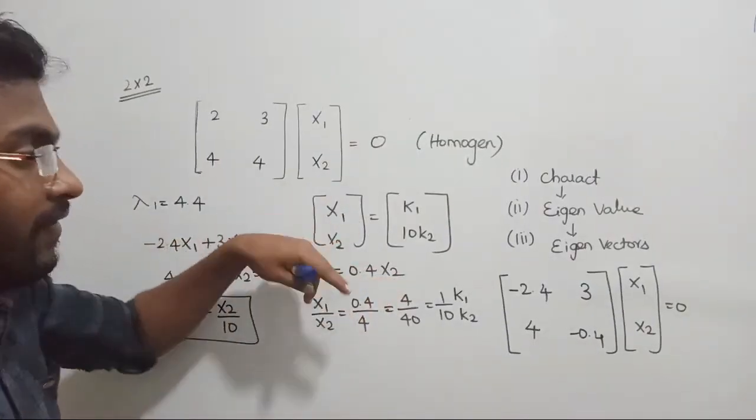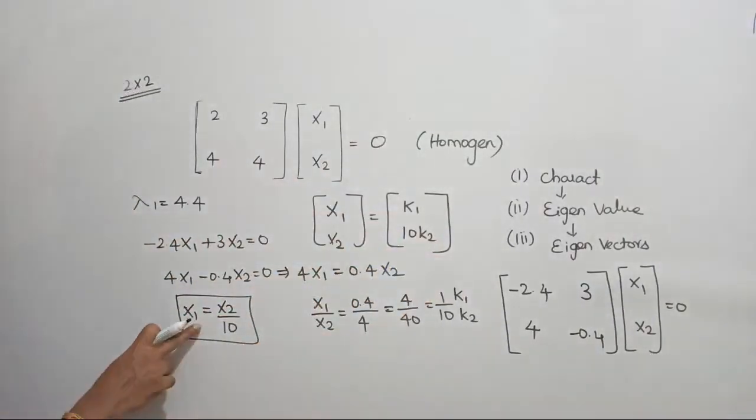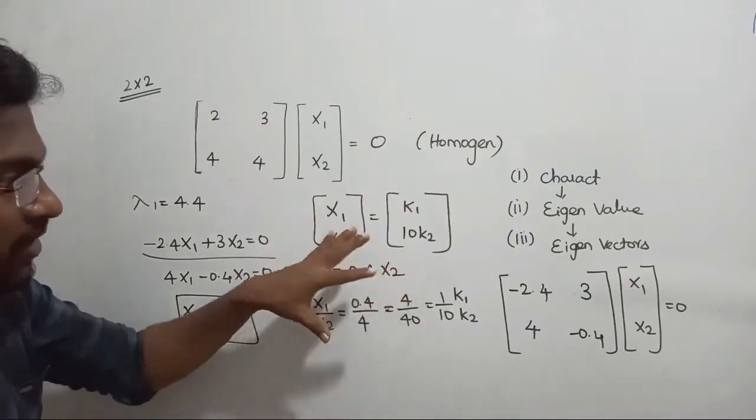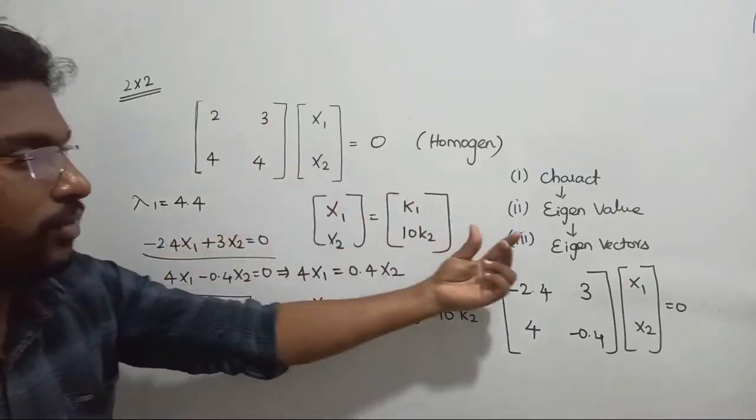The vector values can vary but the relation is x1 equal to 1 by 10 times x2. That relation only we are getting here. You can also use this expression to obtain the relation. Okay, fine. The conclusion is that this is how we get the vector equation, the relation between the vectors from the eigenvalue.